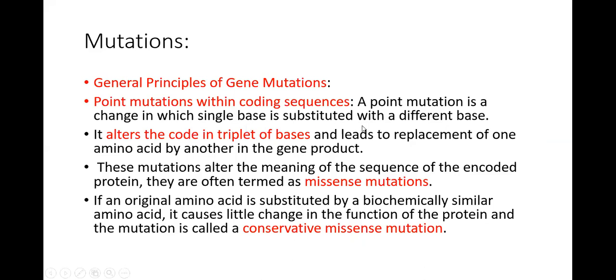A point mutation is a change in which a single base is substituted with a different base. As I've shown you right now, I will explain the diagrams again. It alters the code in the triplet of bases and leads to replacement of one amino acid by another in the genetic product. So a point mutation is a change in which a single base is substituted with a different base. It alters the code in the triplet of bases and leads to replacement of one amino acid by another in the gene code.